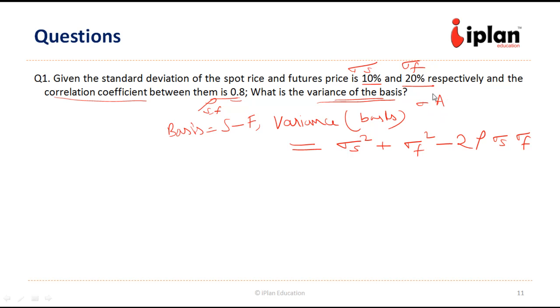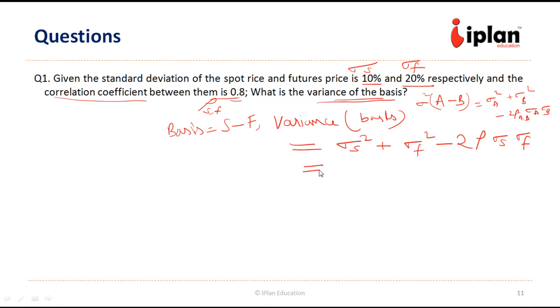If we have A minus B, its variance is going to be sigma A square plus sigma B square minus 2 rho of AB into sigma A into sigma B. This is how we calculate.